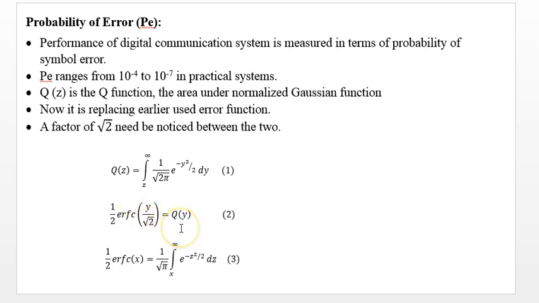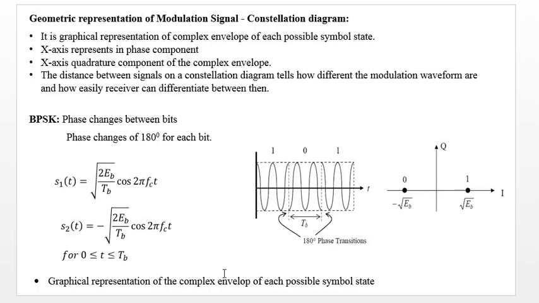So whenever you are converting from the Q function to the error function or the reverse, you have to be very careful in making it equivalent, that is y over root 2. The error function is defined as 1 over root pi, integral from x to infinity of e to the power minus z square. This is the definition. Detailed information is available in all communication books you can refer to.